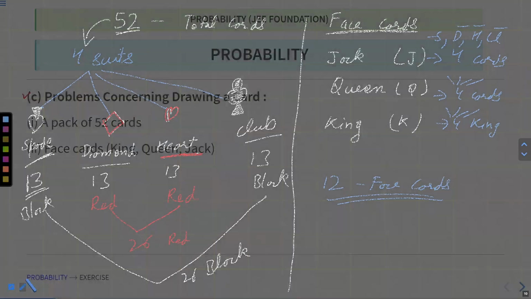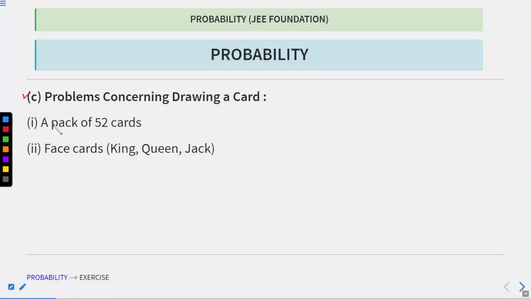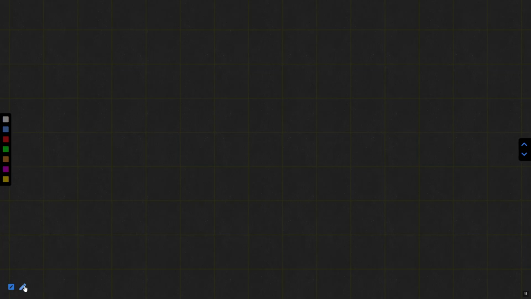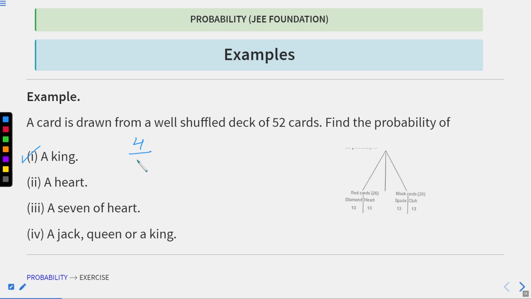Okay, let's see our problem. We already know a pack of 52 cards, and we already know face cards. Now let's see an example. A card is drawn from a well shuffled deck of 52 cards, and find the probability of a king. So the number of favorable outcomes for getting a king is 4. We have 4 kings, so 4 by 52 will be my probability.